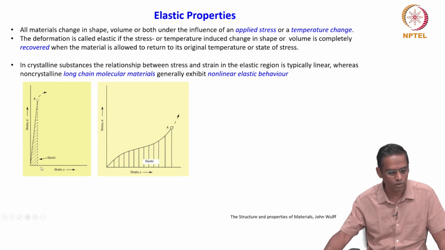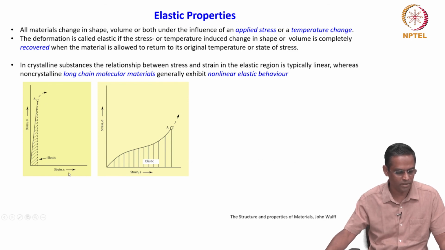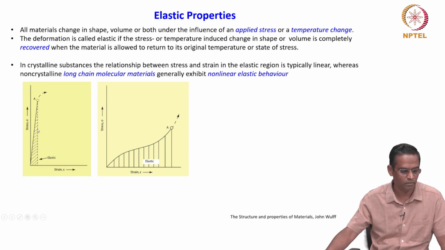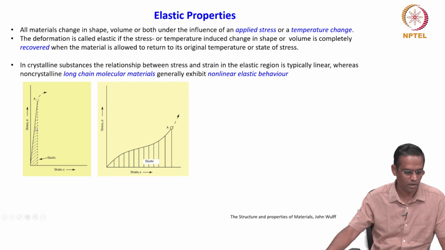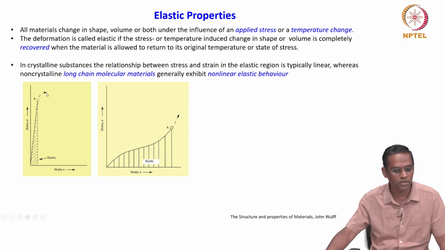This is exactly shown in these two stress strain diagrams. So, stress versus strain, and the material undergoes linear response to the stress up to the point A. That means, beyond this point A, the material will no longer behave elastically.